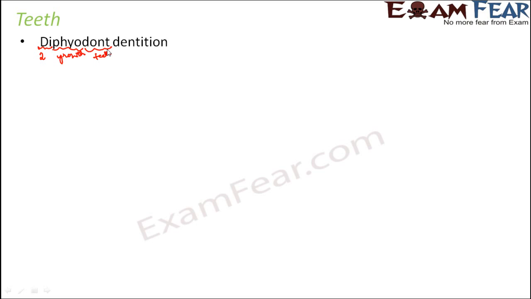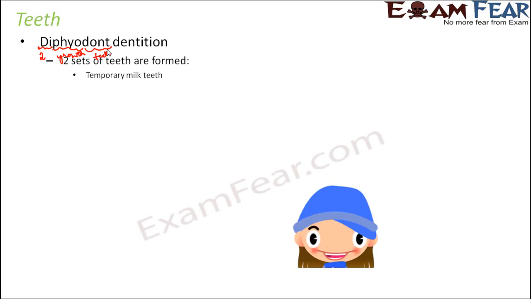So this is known as diphyodont dentition. It means 2 sets of teeth are formed. When you talk about human beings, one is the temporary milk teeth which develops when you are a kid. It develops when you are some 6 months old, and it exists till you are 8 to 10 years old.